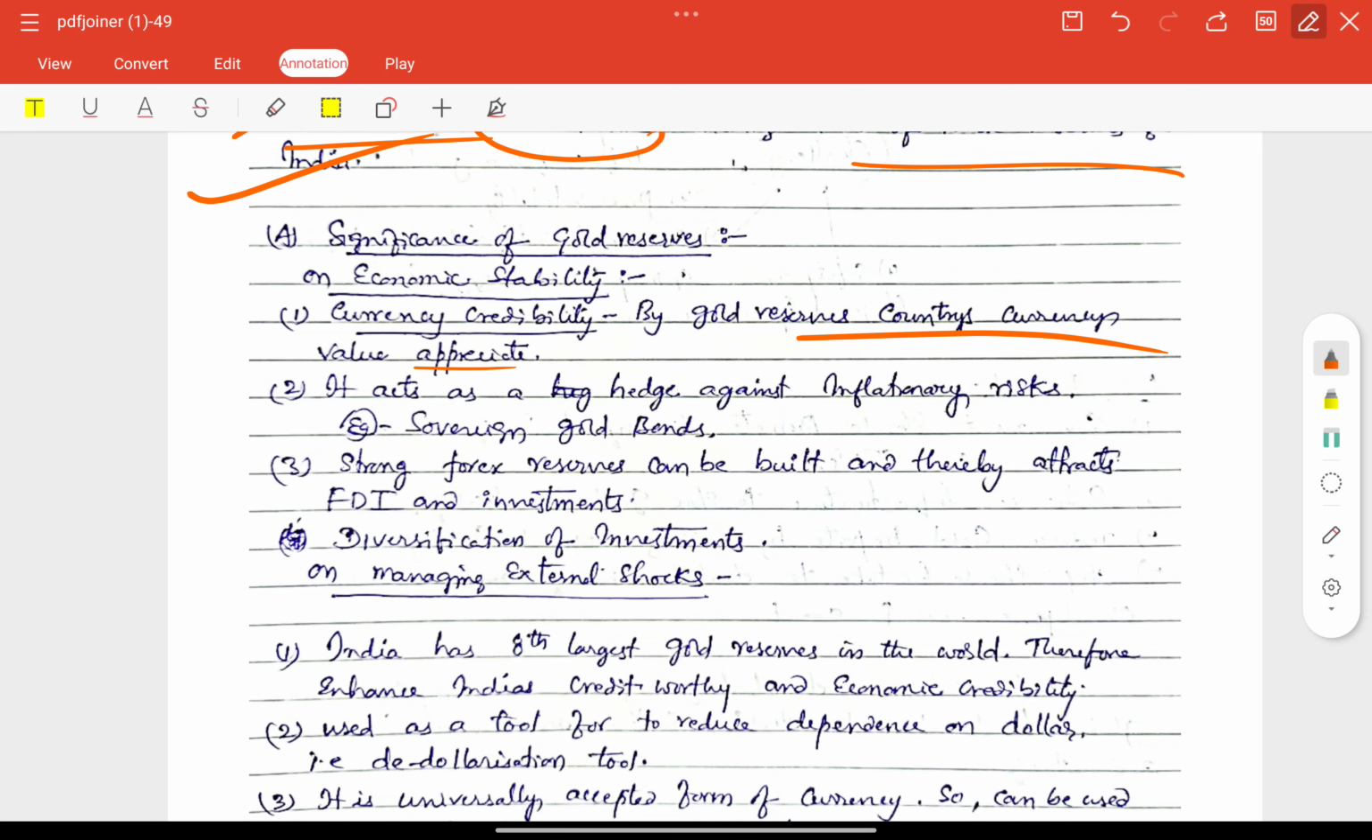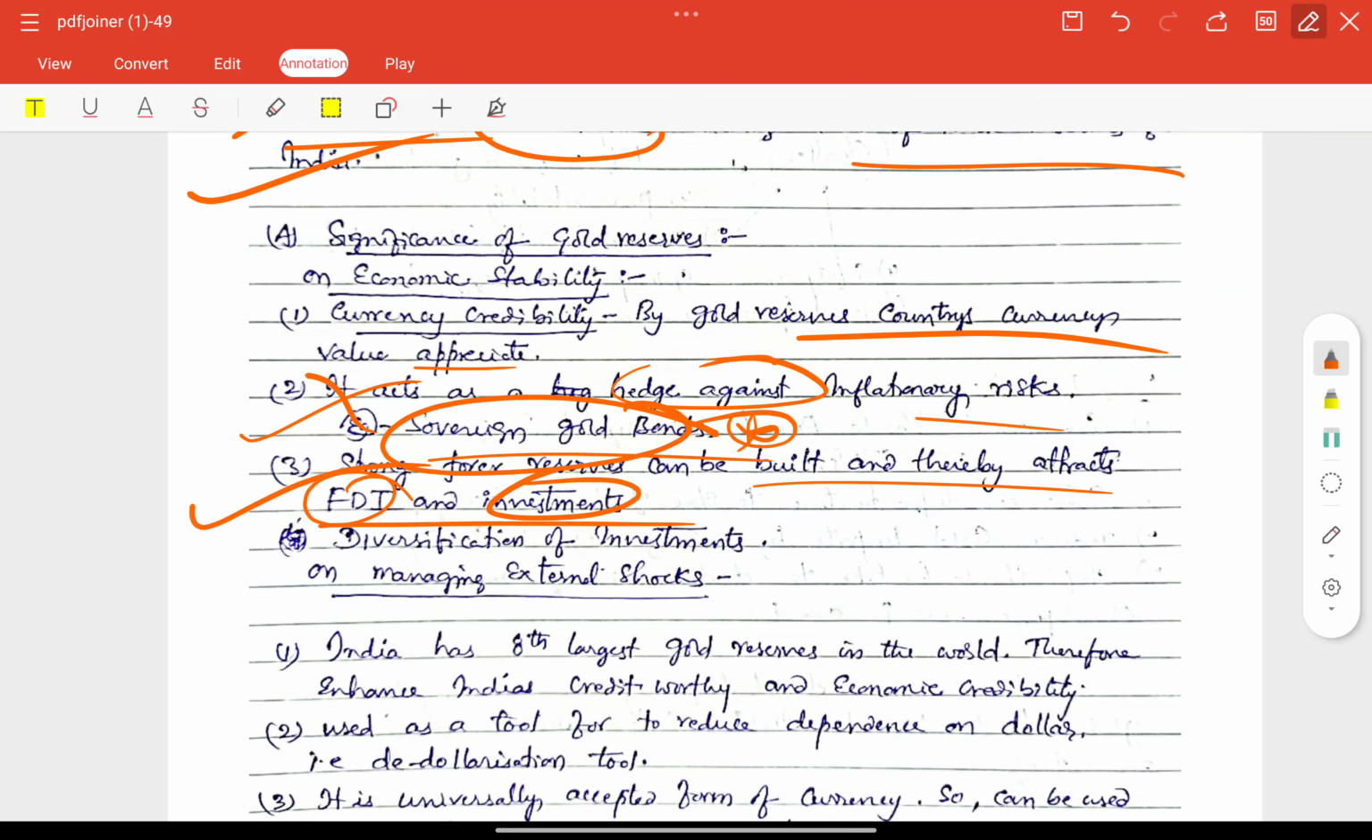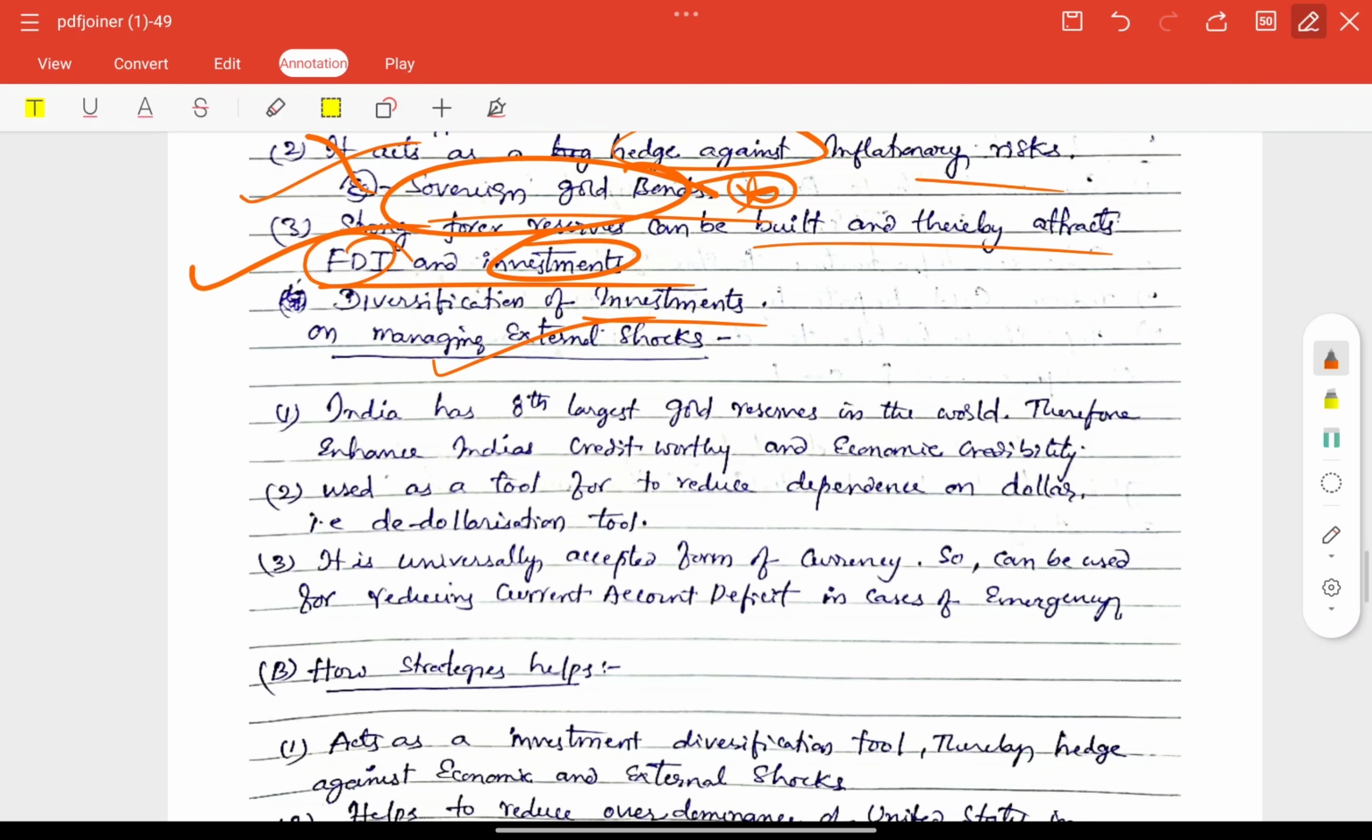It acts as a hedge against inflationary risks. Sovereign gold bonds are also a perfect example here. Strong forex reserves can be built, thereby attracting FDI and investments. Good diversification of investments is also very important for managing external shocks, also included here. India has the 8th largest gold reserves in the world, therefore enhancing India's creditworthiness and economic credibility.